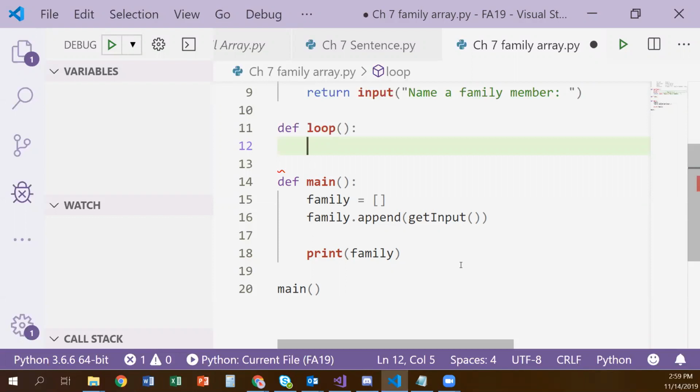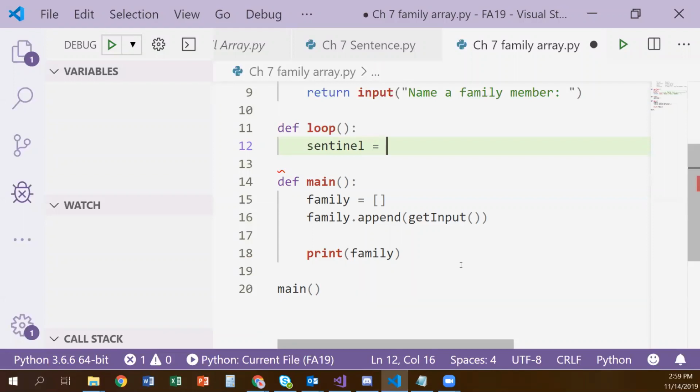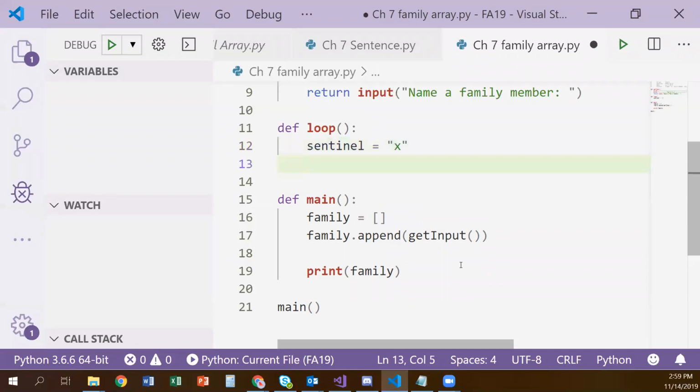What's that special word? Sentinel. We'll name our variable that, to make you remember it. So our sentinel is going to be X. It means it's a special thing we're asking for them to enter when they're done. It's our sentinel, watching our loop and telling it to end.